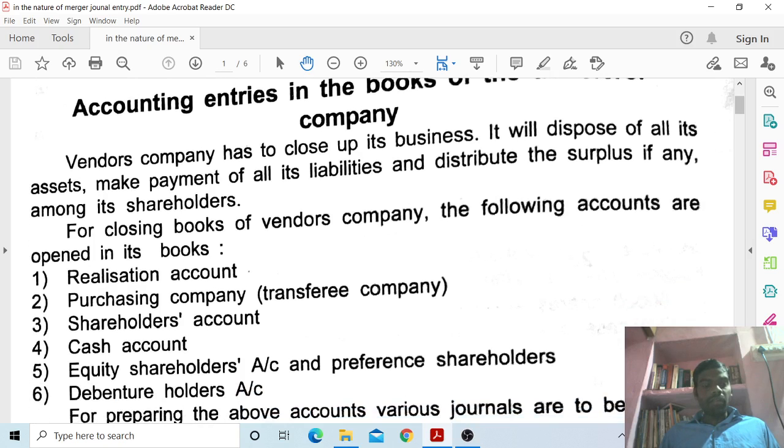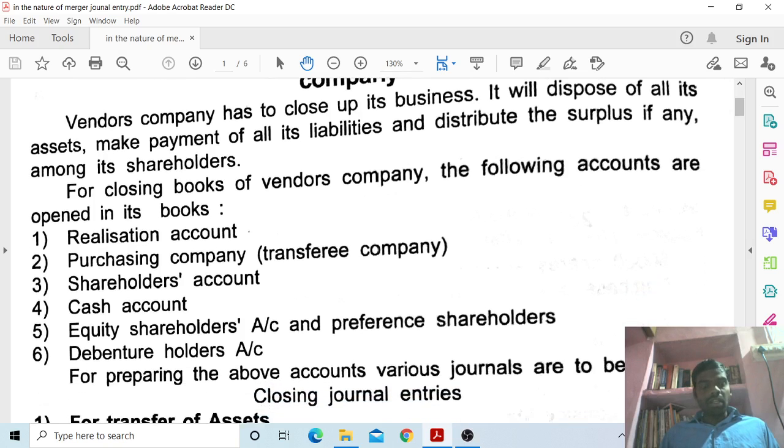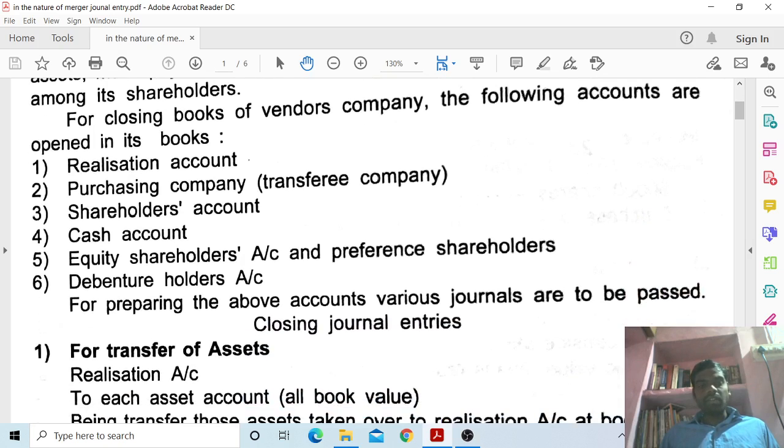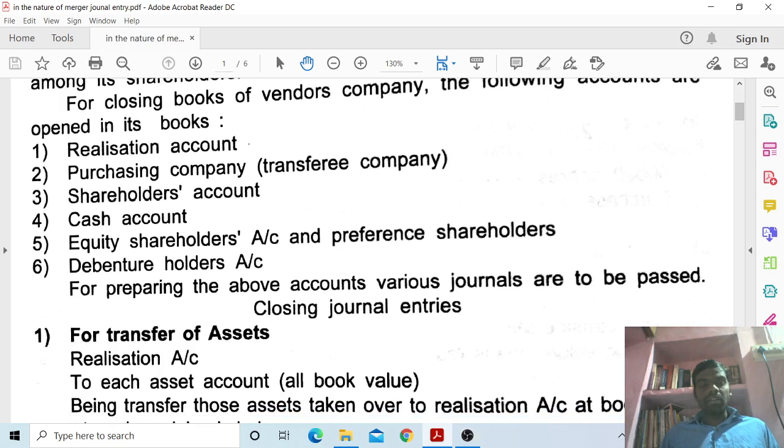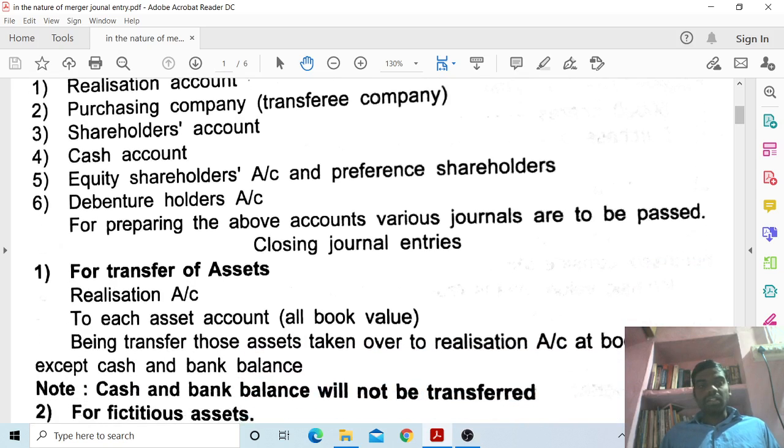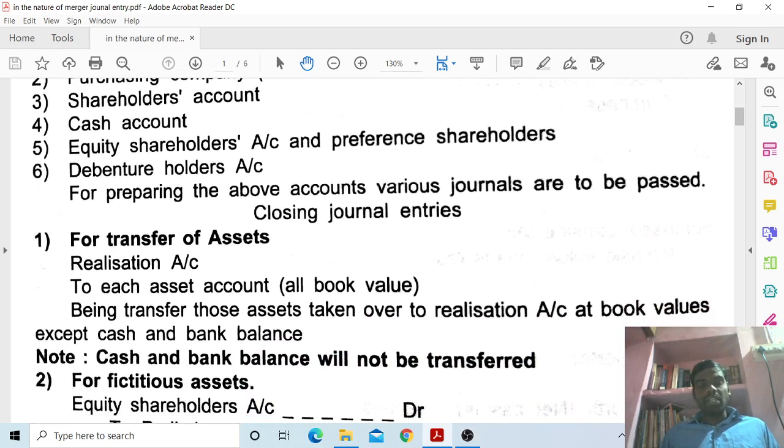While preparing closing books of the vendor company, the following accounts are opened in its books: first, realization account; second, purchasing company or transferee company account; shareholders account, cash account, equity shareholders account, preference shareholders account, and debenture holders account. For preparing the above accounts, various journals are to be passed.